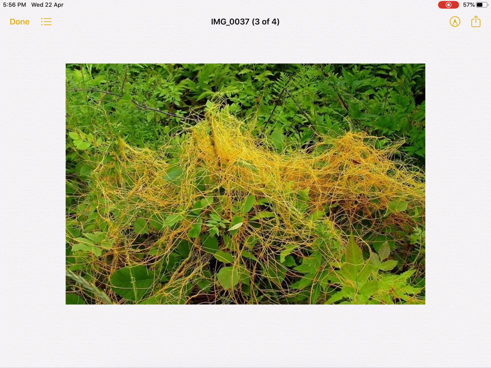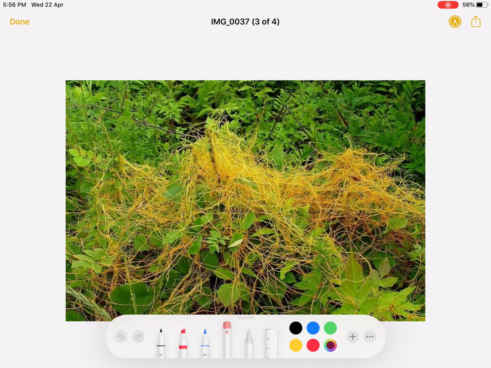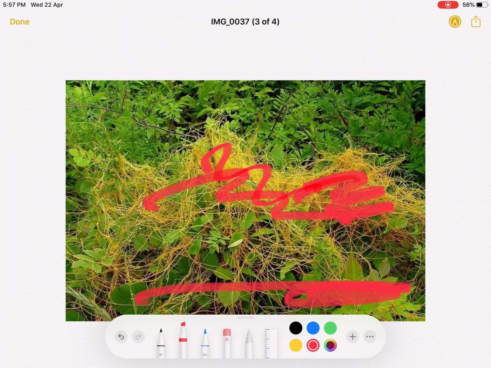Here you can see a yellow wiry branched structure twining around the stem and branches. This plant is called the Cuscuta plant. It doesn't have any chlorophyll, so it takes ready-made food from the plants on which it is climbing. You can see here that this is a green plant and this yellow wiry branched structure is present here. It's the Cuscuta plant. Got it?